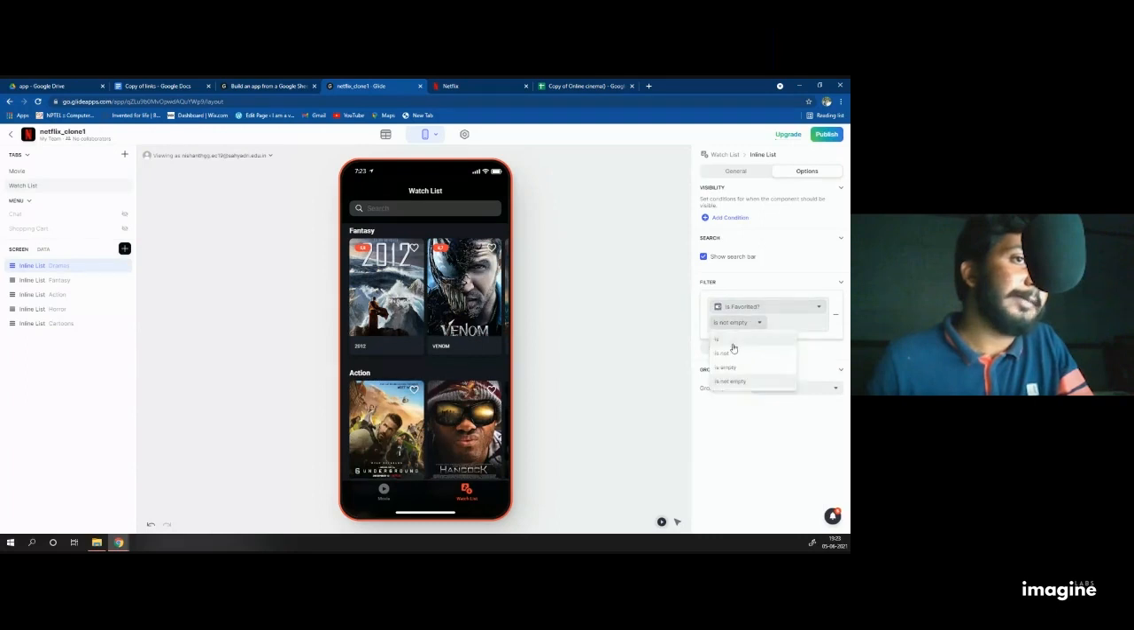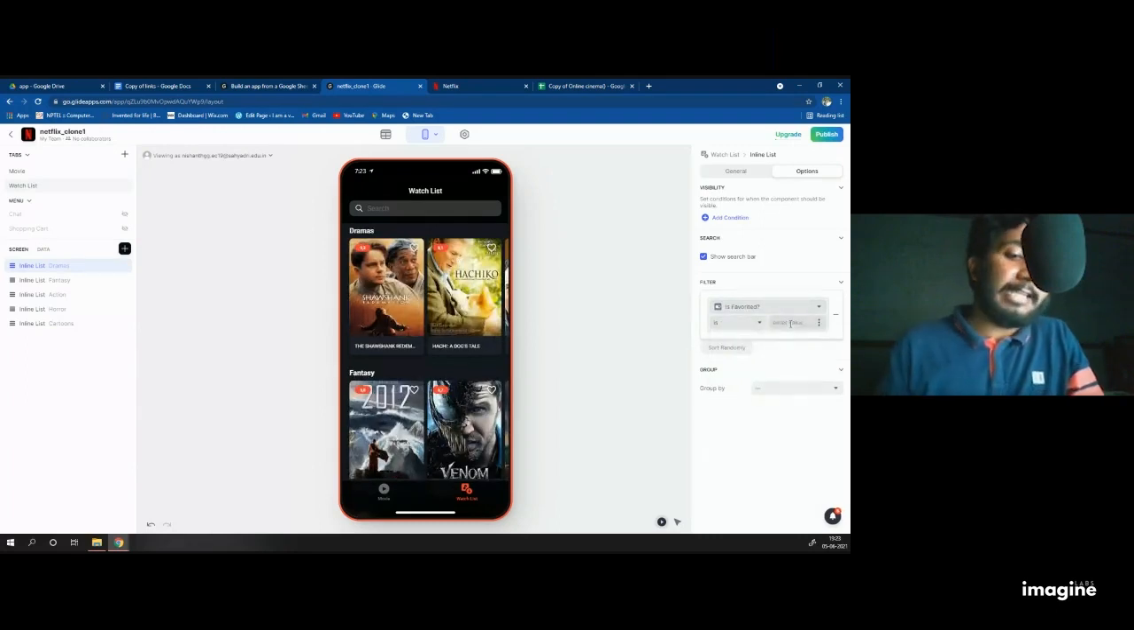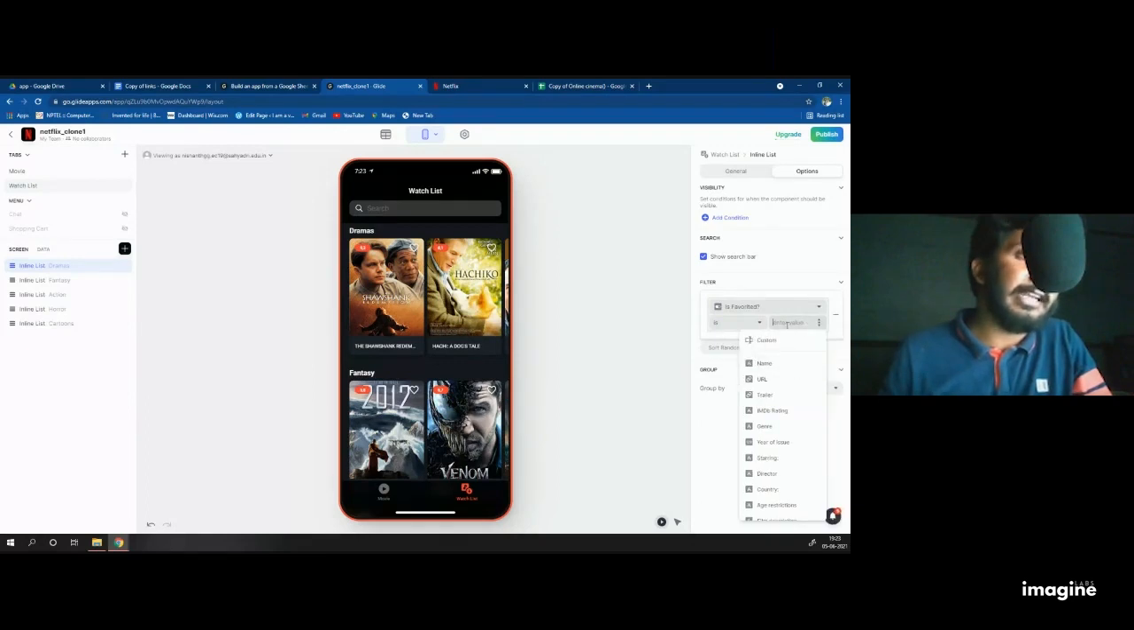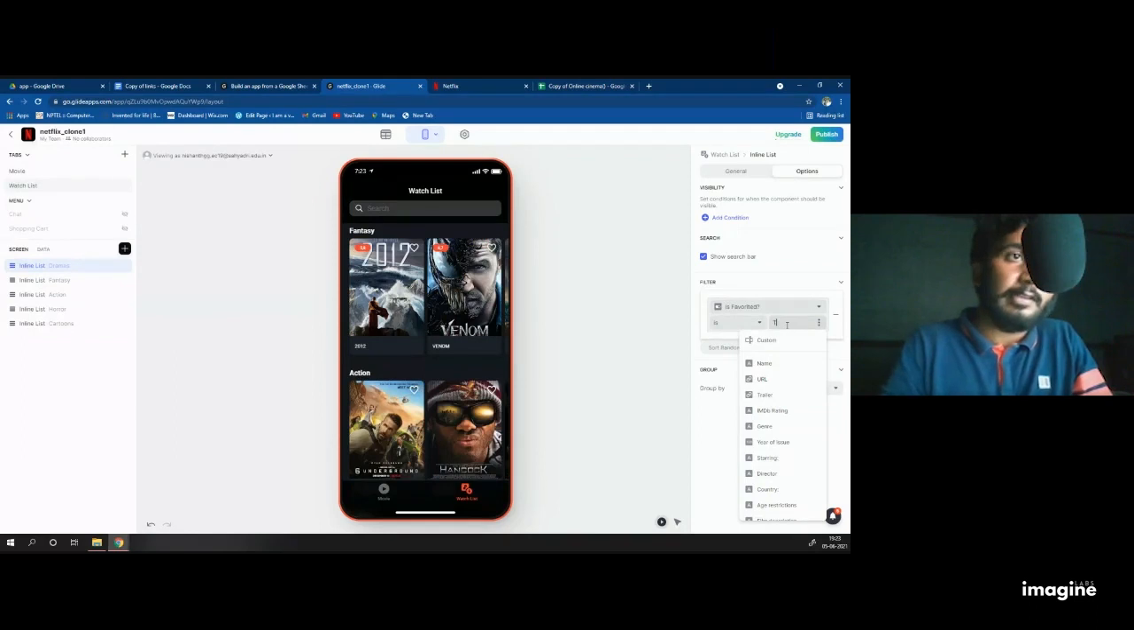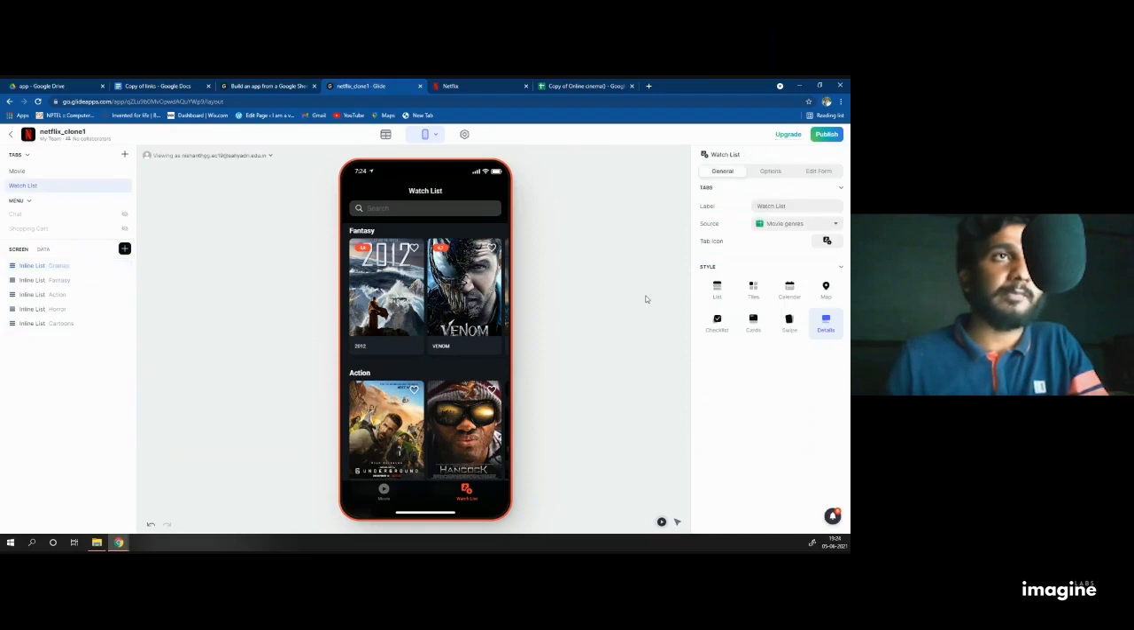Then write it here. Don't select anything in the list. Just type it: capital T R U E, true, and click somewhere in the dashboard.